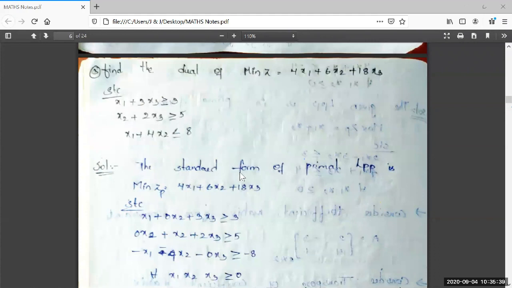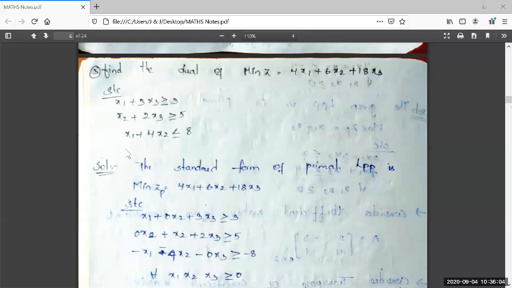Solution. The standard form of primal LPP is, see here, instead of min Z, I have taken min ZP is equal to 4x1 plus 6x2 plus 18x3. As in the first constraint the variable x2 is absent, I am including x2 by taking 0x2: x1 plus 0x2 plus 3x3 greater than or equal to 3.